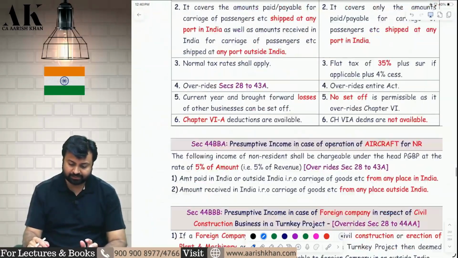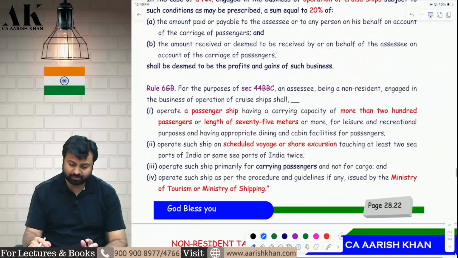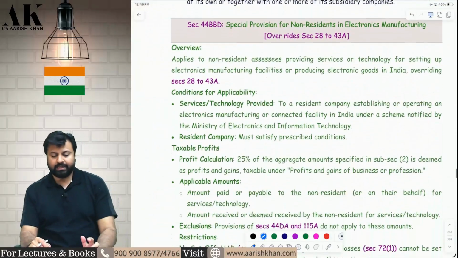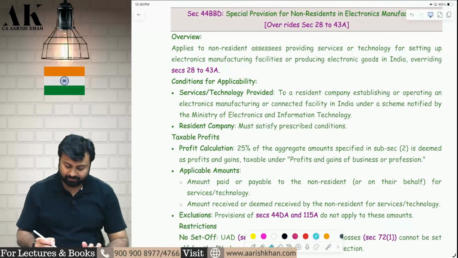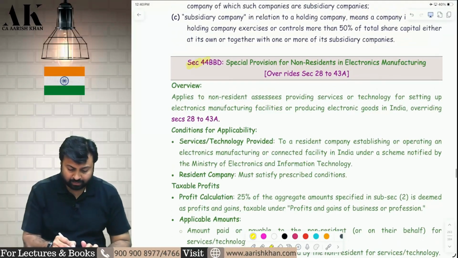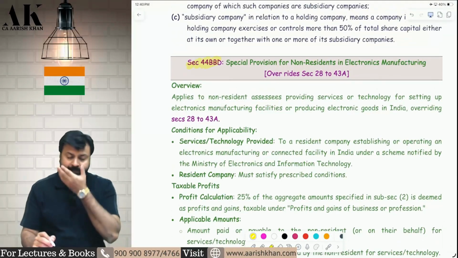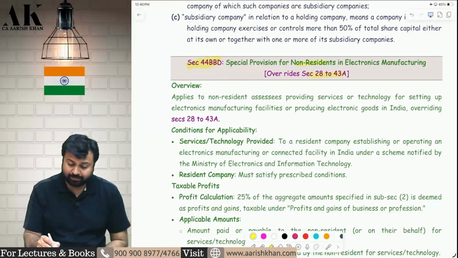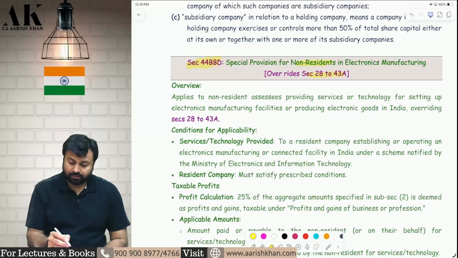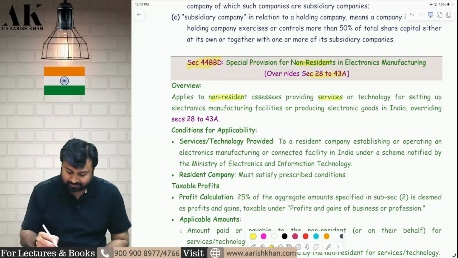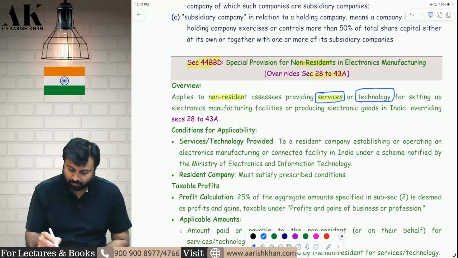Now, let's go ahead with the next one. There are some presumptive income sections also newly inserted. A new presumptive income section has been introduced by the government over here: 44BBD. What is 44BBD? It is an absolutely new section. It overrides sections 28 to 43A and is applicable for non-residents. What is the non-resident supposed to do over here? The non-resident should provide services or technology for setting up an electronic manufacturing facility or producing electronic goods in India.